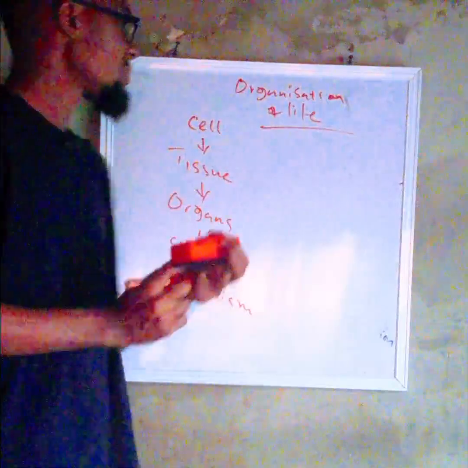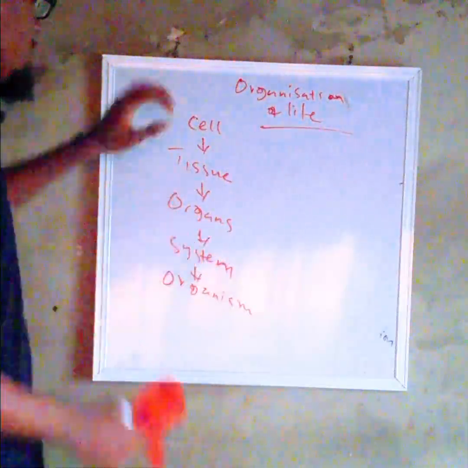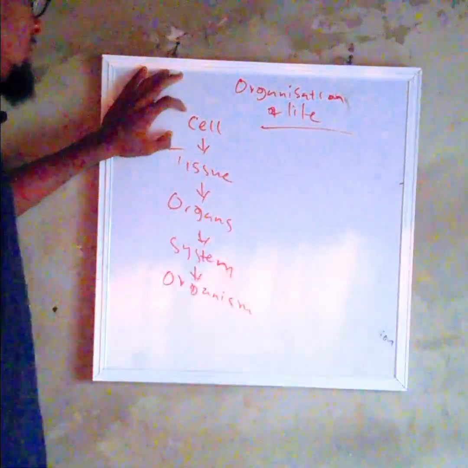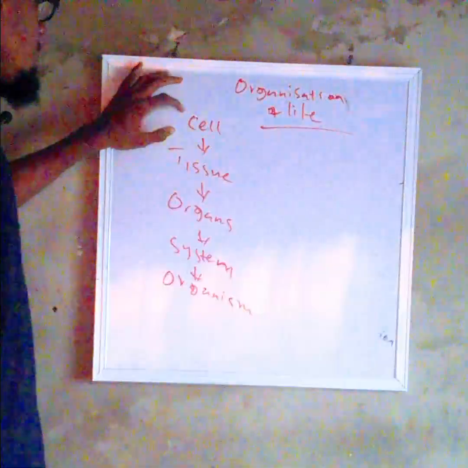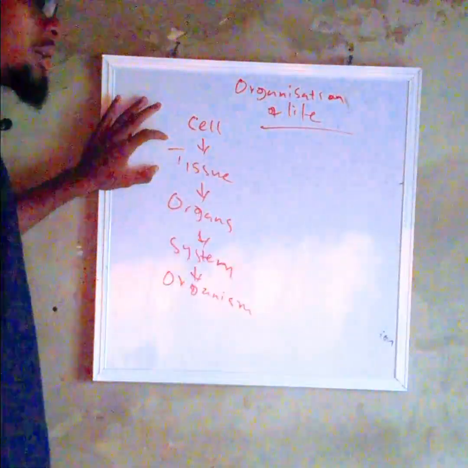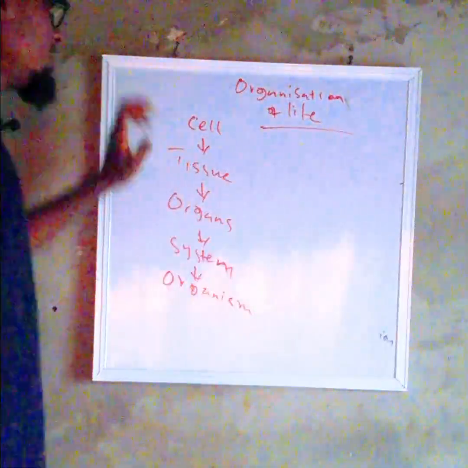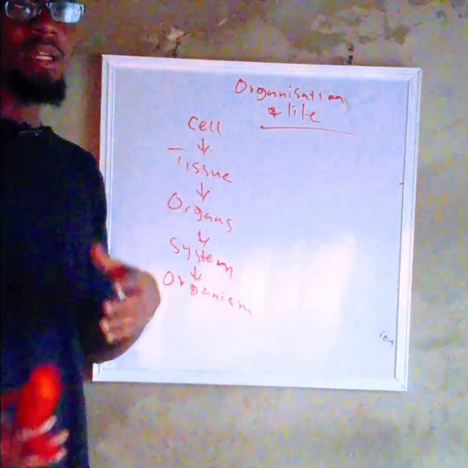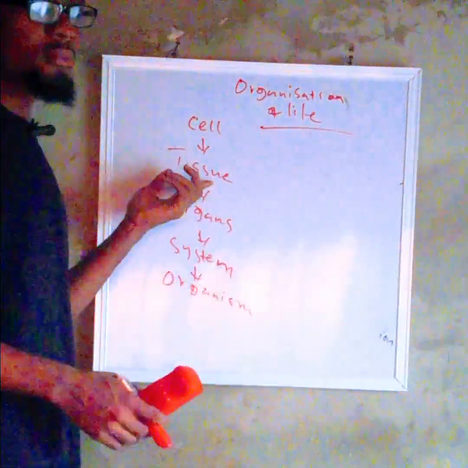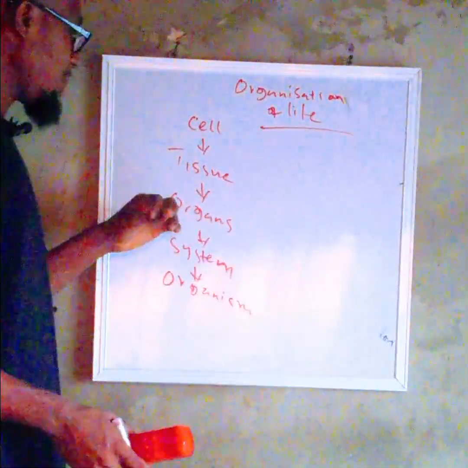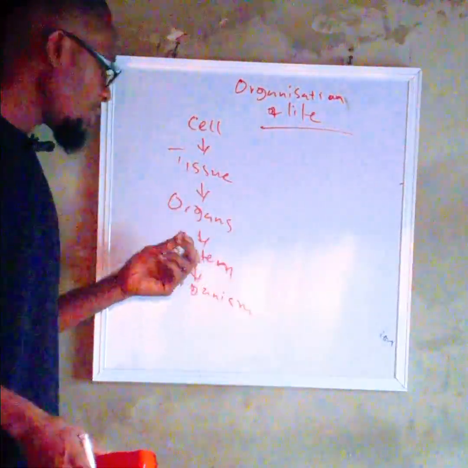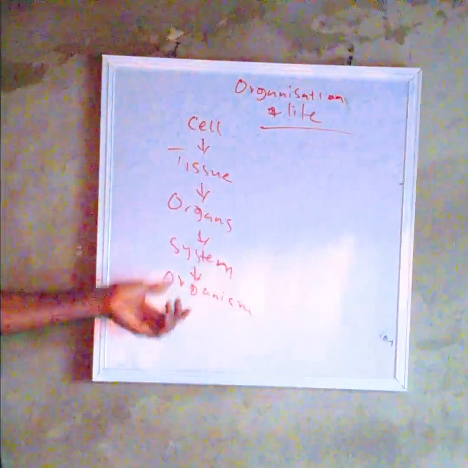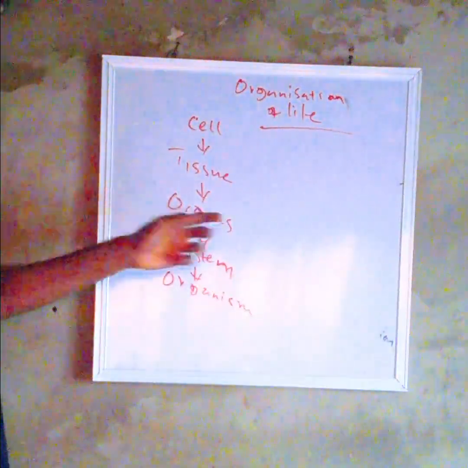Now, what does this mean? This means that the cell is the smallest structural and functional unit of life that can be studied. Tissue is the immediate senior brother to the cell. This means that a tissue is made up of cells. So when cells come together, they form what we call a tissue. This tissue now comes together to form organs. The organs come together to form a system, and the systems come together to form what we call an organism.